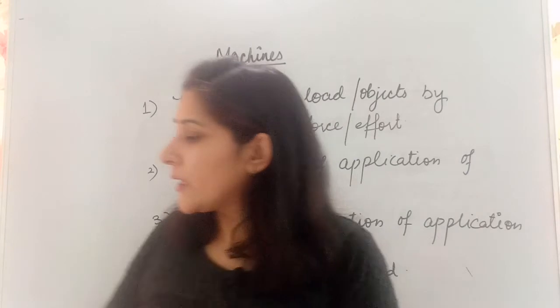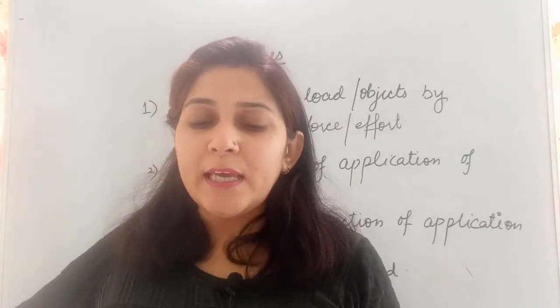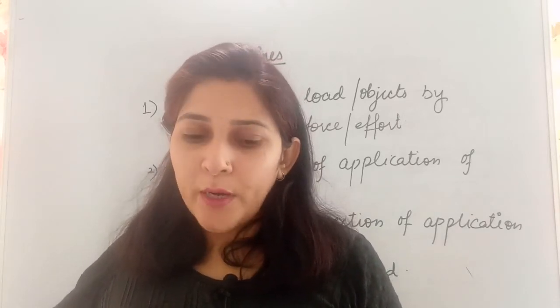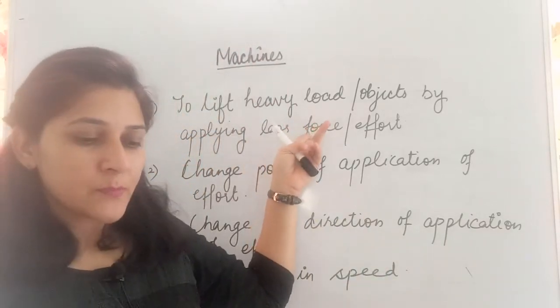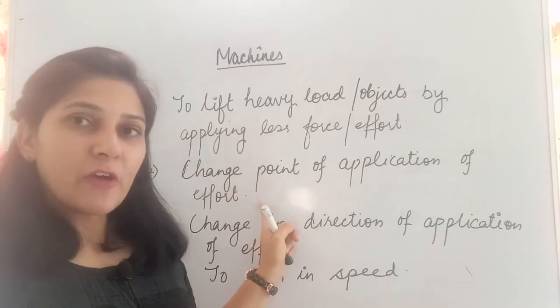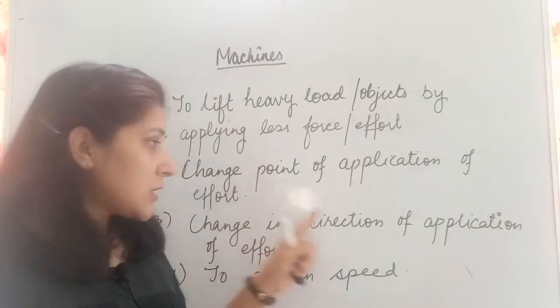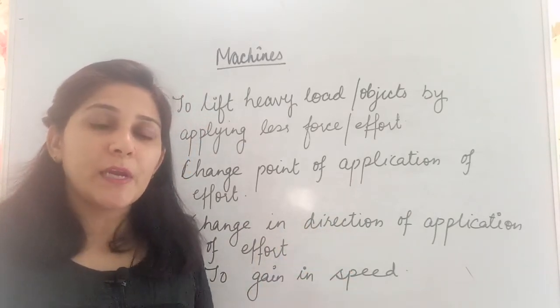I am just quickly reading out the definition from your book. A machine is a device by which we can either overcome a large resistive force, that is known as load, at some point by applying a small force, a less force. At a convenient point means we are changing the point of application of effort. In a desired direction, we can change the direction, or by which we can obtain gain in speed.